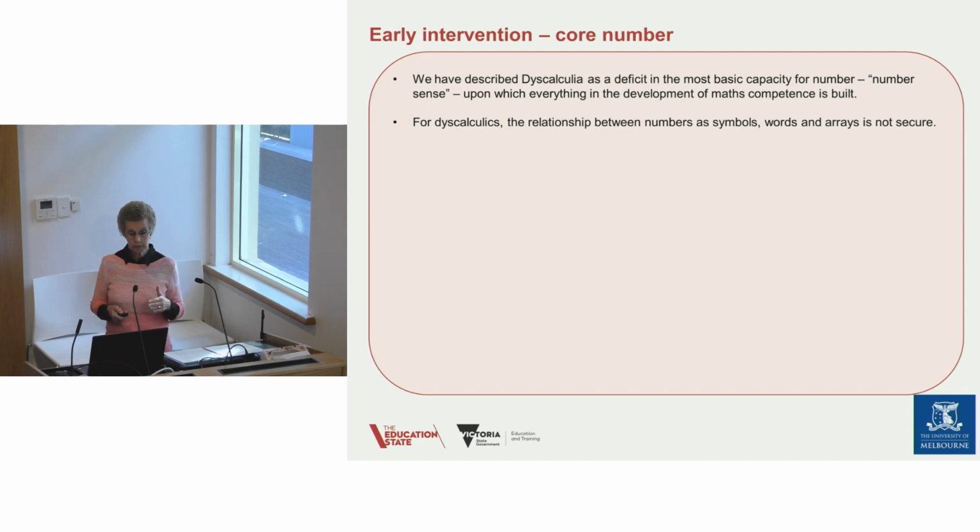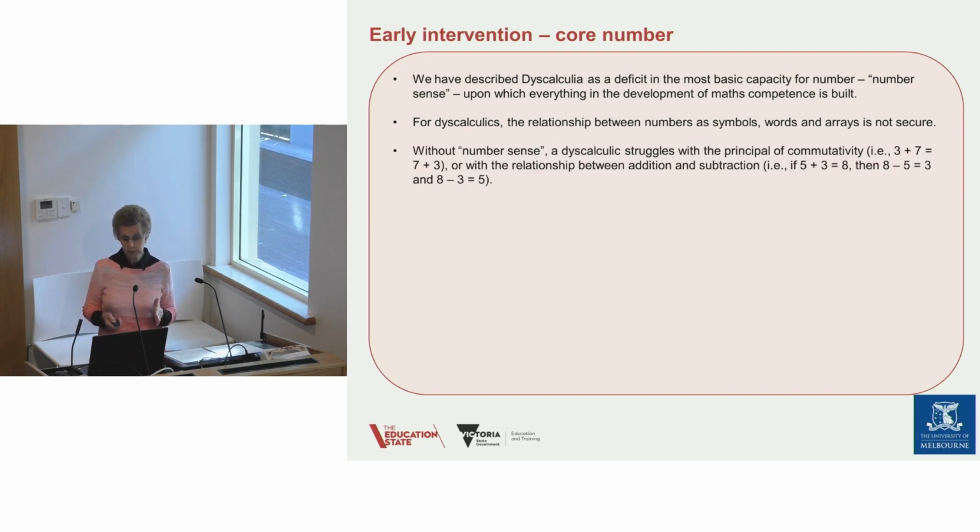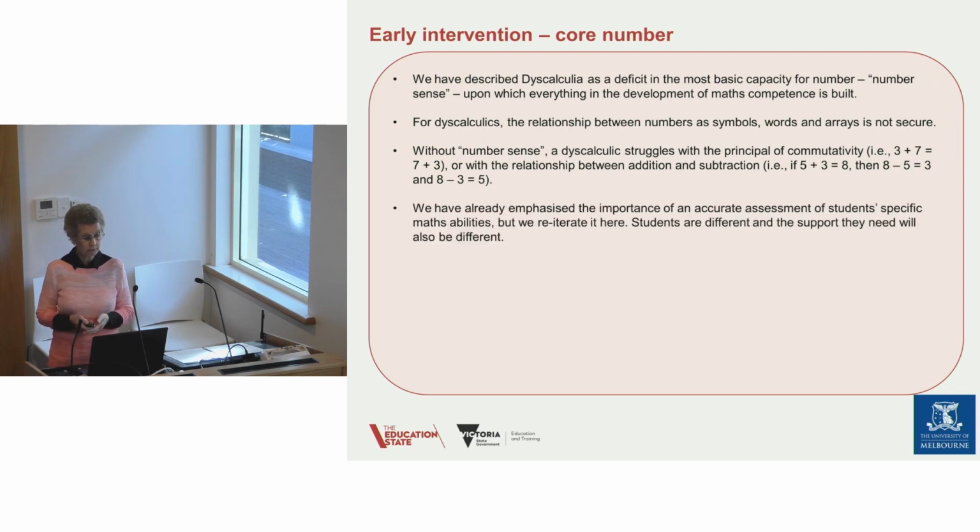For dyscalculics, the relation between number and symbols, words and arrays is not secure. Without number sense, a dyscalculic struggles with the principle of commutativity, that is 3 plus 7 equals 7 plus 3, or with the relationship between addition and subtraction: if 5 plus 3 is 8, then 8 minus 5 is 3, and 8 minus 3 is 5.